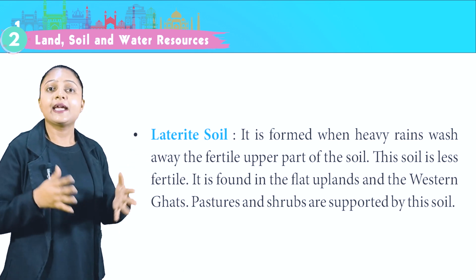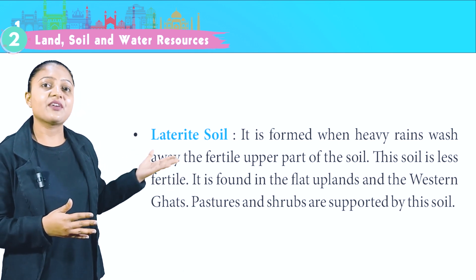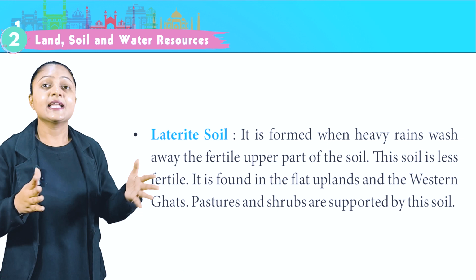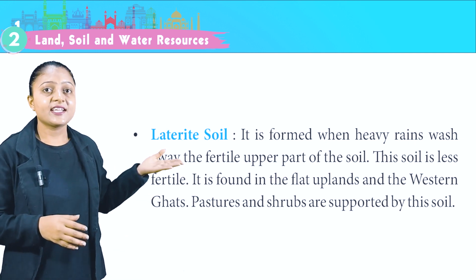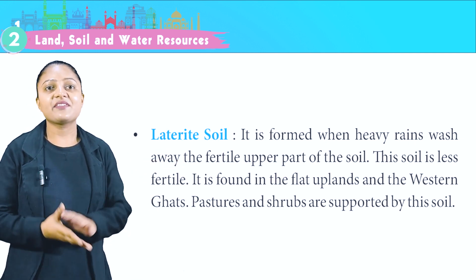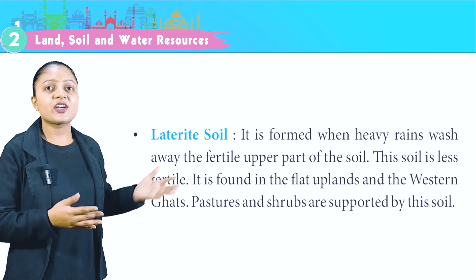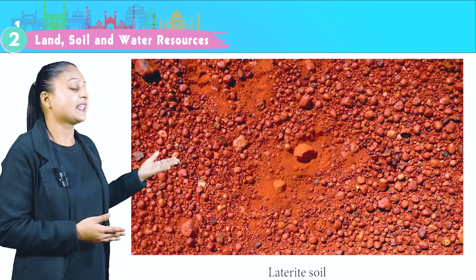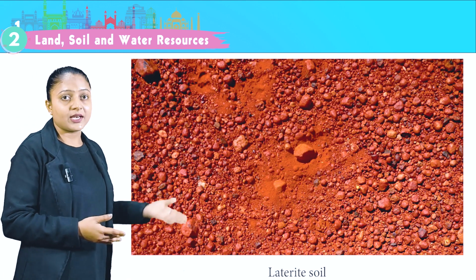Lateroid soil. It is formed when heavy rains wash away the fertile upper part of the soil. This soil is less fertile. It is found in the flat uplands and the Western Ghats. Pastures and shrubs are supported by this soil. This is the image of laterite soil.